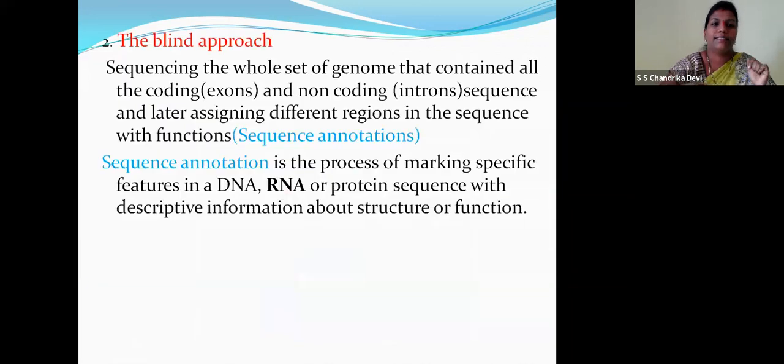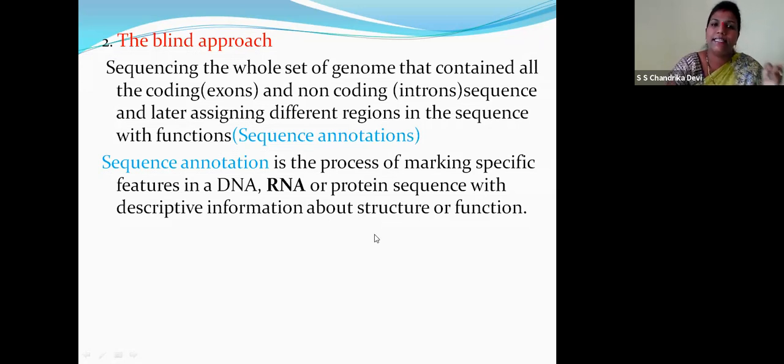Right? Next, the blind approach. Sequencing the whole set of genome that contains all coding and non-coding sequence and later assigning different regions in the sequence with functions, sequence annotations. Annotations means, children, definitions, right? So sequence annotation is the process of marking specific features in DNA, RNA, or a specific protein with descriptive information about the structure or the function.